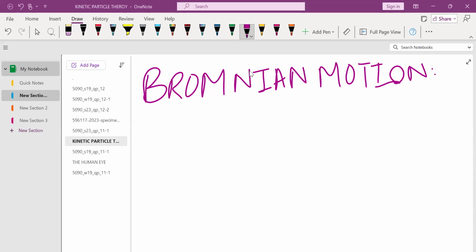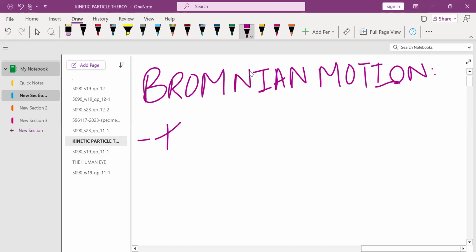So, what is Brownian motion? Firstly, you need to know the definition of Brownian motion. Brownian motion is the random motion of tiny particles suspended in a fluid. So, let me write the definition here.